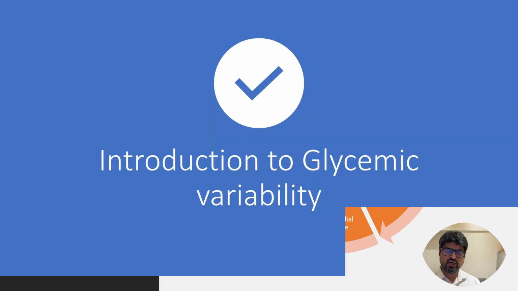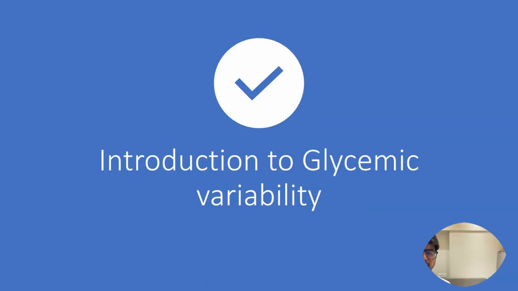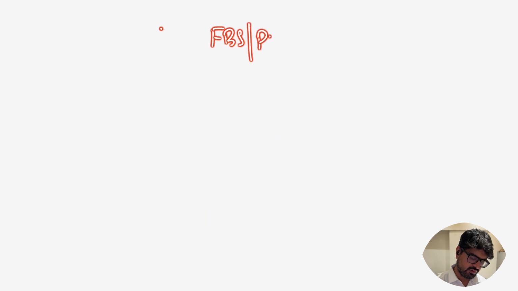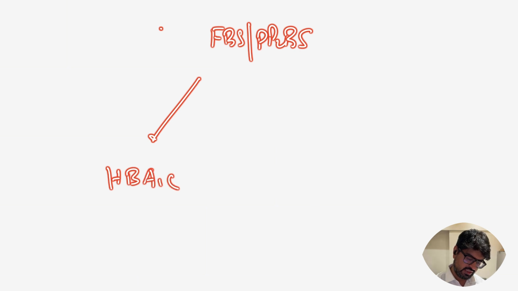Now, before we go ahead with the concept of what Acarbose does in terms of benefit to the patient, let us discuss a little bit of the concept of glycemic variability. Now, if you see the holy grail or the 3 steps in diabetes management, we all want these things to be under control. That is fasting and postprandial glucose we want under control. We want the HbA1c under control, and we want the glycemic variability to be low, right?